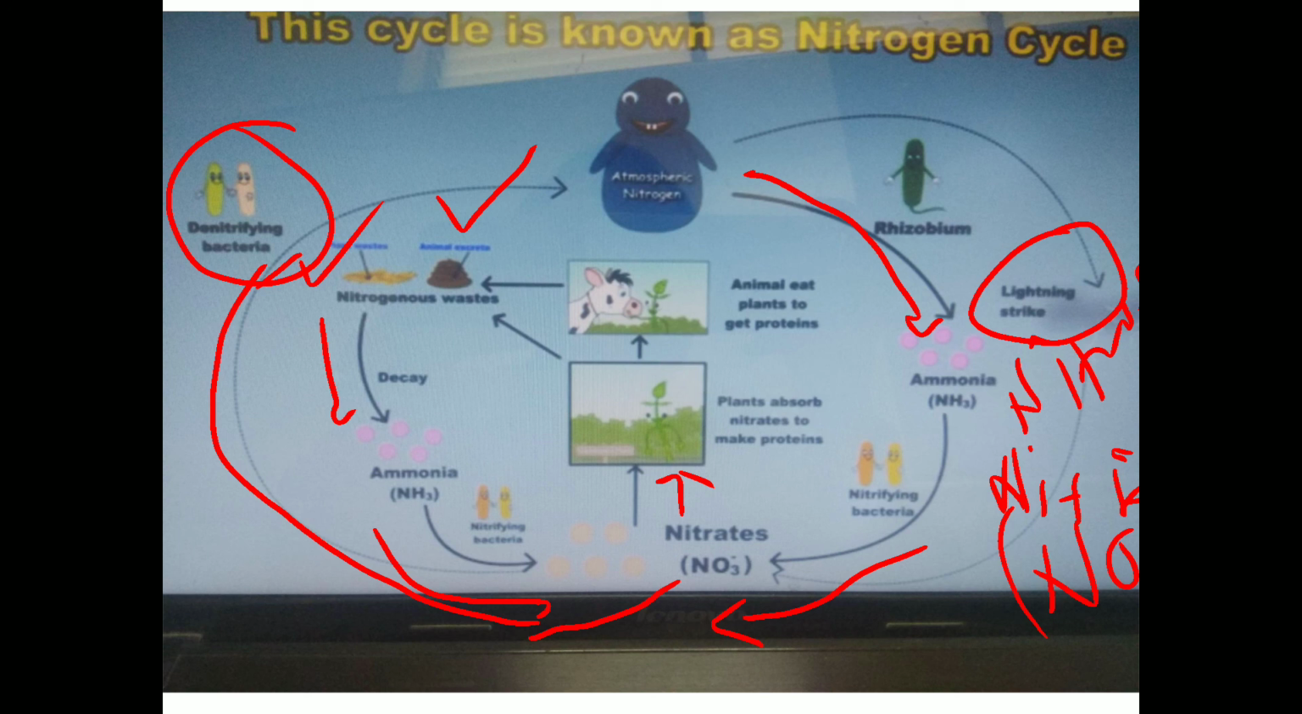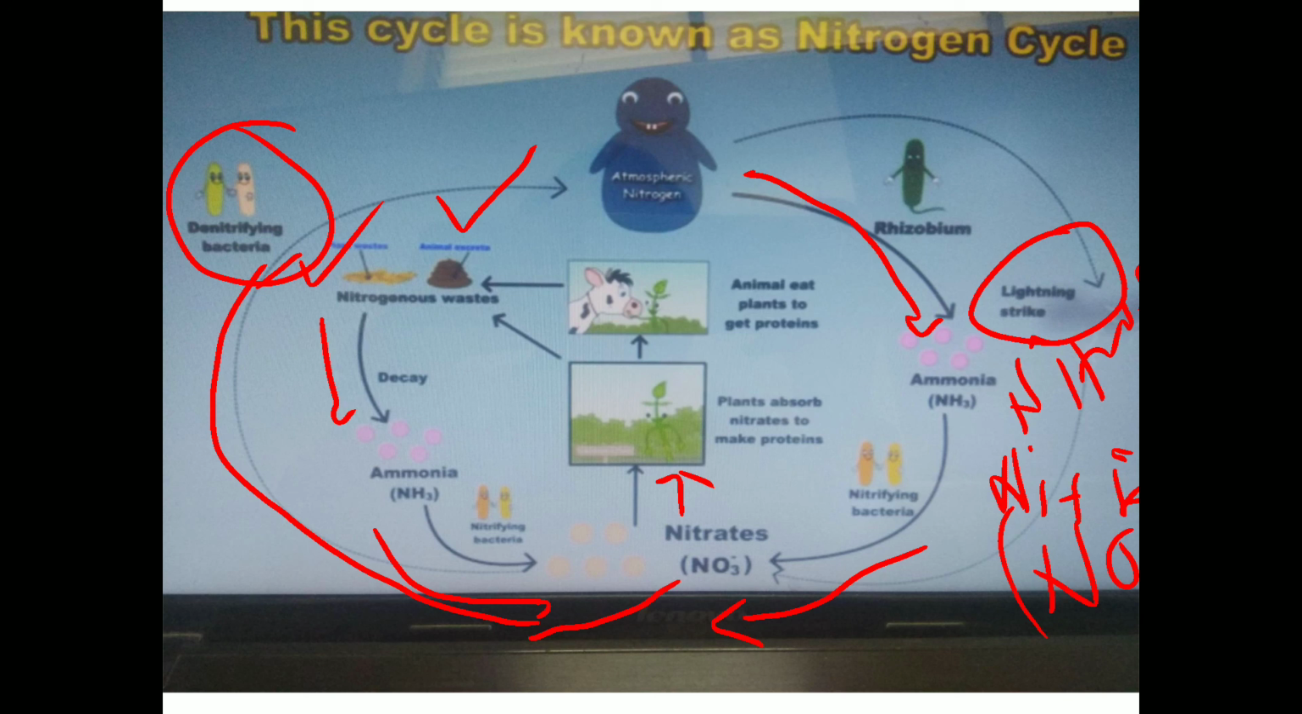And those plants which absorb the nitrate to make proteins, that process is also called proteolysis. And then another point, the conversion of ammonia into nitrite and nitrite into nitrate is called the nitrification process. So this is the whole nitrogen cycle.